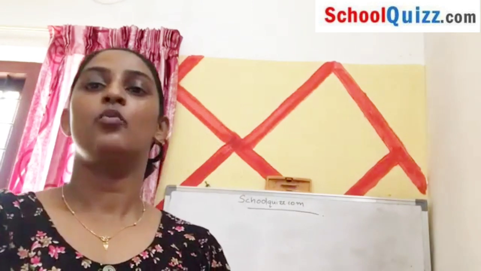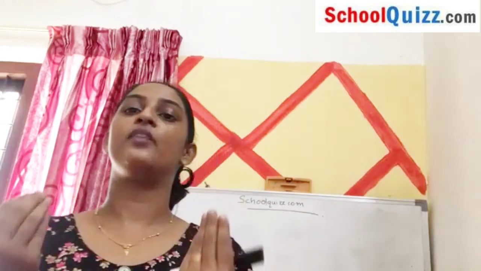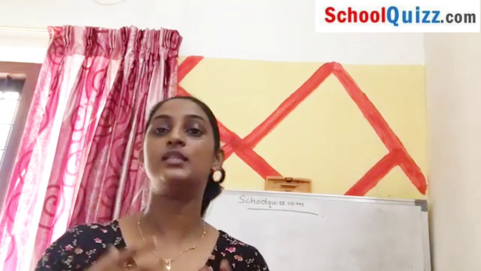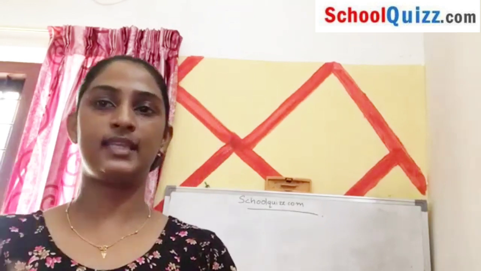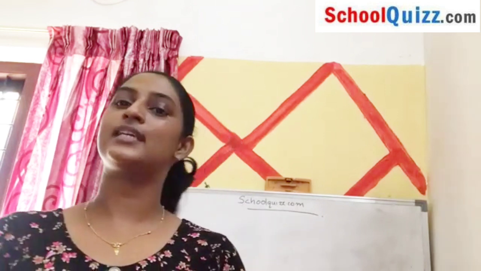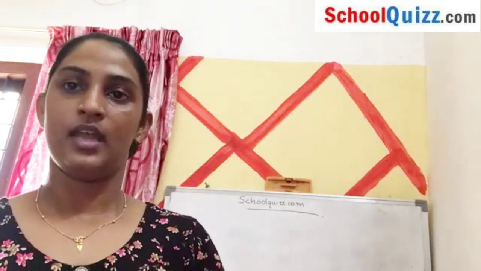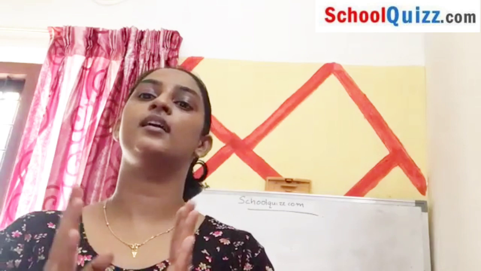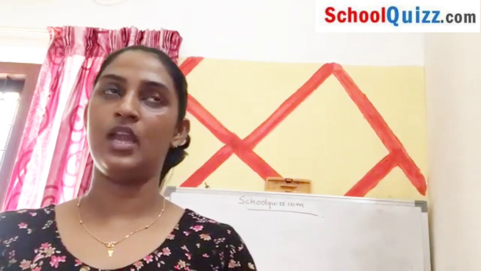Some fibers are made not from plants or animals. They are actually made by man, humans. That is man-made. That is called synthetic or man-made fibers. And actually, what is a synthetic fiber? It is a chain of small units that are joined together. These small units which are joined together are some type of chemical substances. And this small unit which combines to form a larger unit is called a polymer.